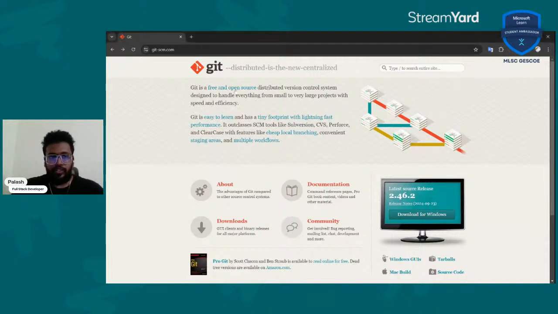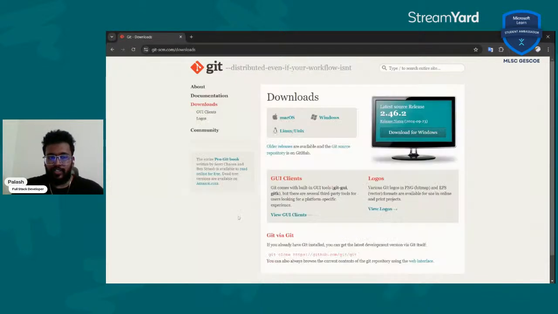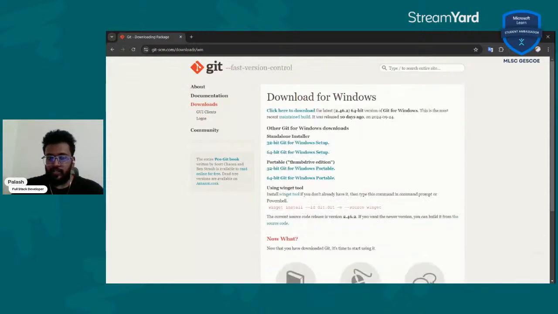So what we're going to do is go to the download section, and according to your operating system, mine is Windows, let's go to Windows, and you're going to click the appropriate setup and download that. For me, I've already downloaded that. So I'm just going to click on that and start the installation. Just give me 1 minute. I'll show you that also.